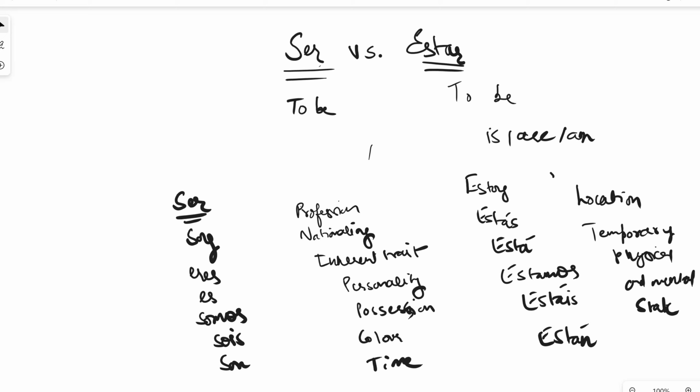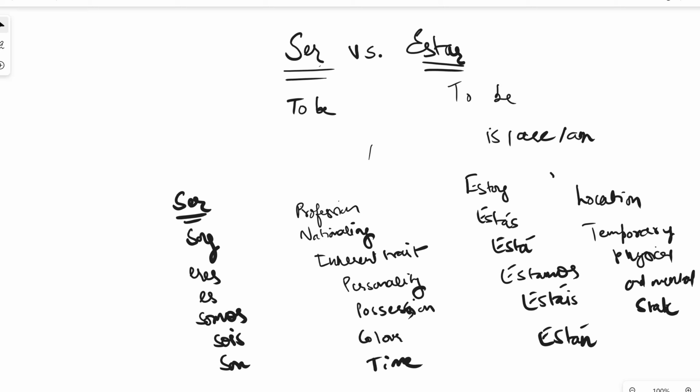If I say I am tall, now that is an inherent trait. And whenever you're describing an inherent trait, you always use verb ser. If I say I am intelligent, now if somebody's intelligent, obviously they're going to remain intelligent for the rest of their lives. It's not like that one day they're stupid, the next day they're intelligent.